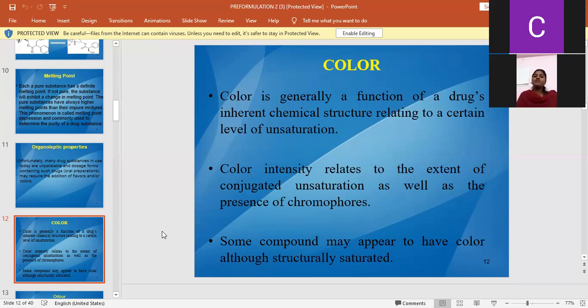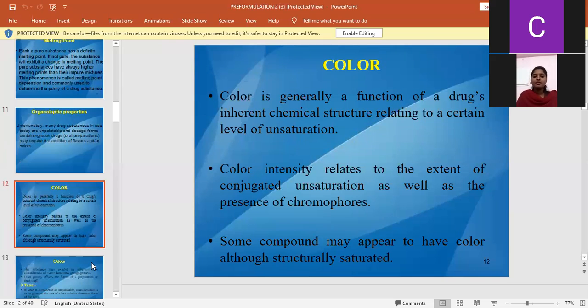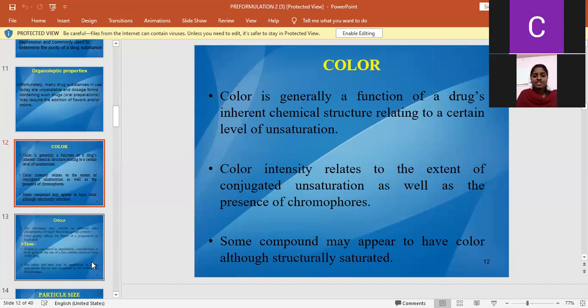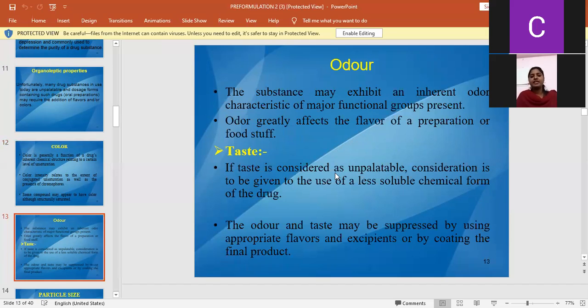By this, we can determine the level of unsaturation, and color intensity relates to the extent of conjugated unsaturation, as well as the presence of a chromophore. Some components may appear to have color although structurally saturated, but some components have color although they are unsaturated in nature.